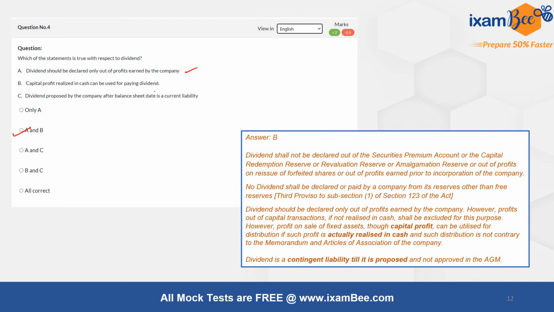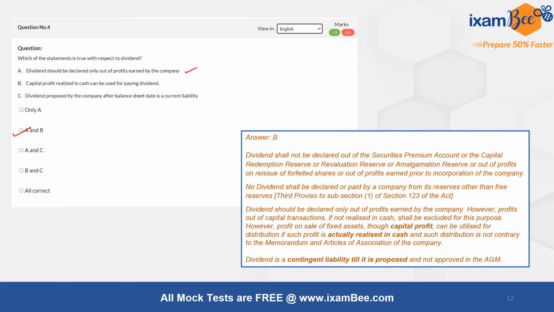When we talk about the second statement B, capital profit realized in cash can be used for paying dividend. Now in general we know that capital profits cannot be used for paying dividend, like capital redemption reserve and securities premium reserve, these all cannot be used, only free reserves can be used.